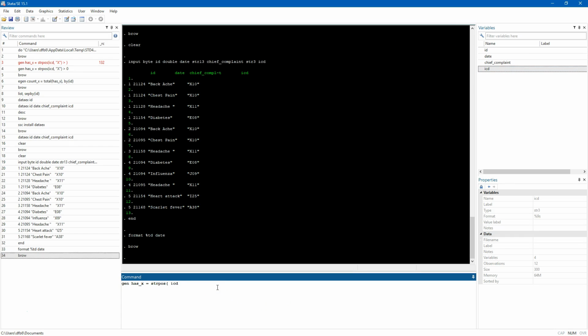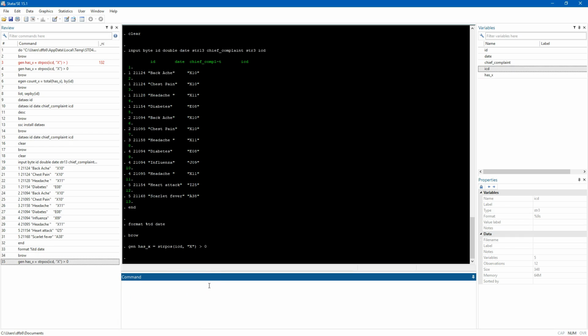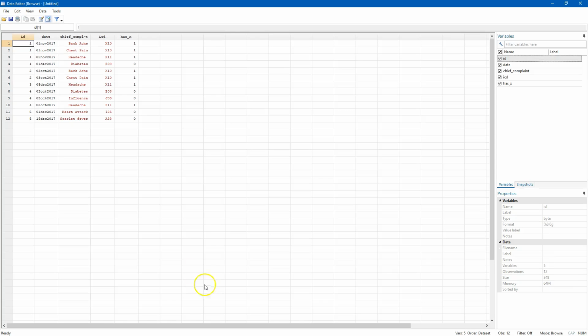Oh, let me show you a cool trick that I just barely learned, which is if I start typing a letter and now I hit tab, Stata is going to give me this drop down of all the variables that sort of fit that. And so I can actually now say, oh, I want that. And I'm going to say if it contains the letter X, so if the position is greater than 0, it'll be 0 if there's no match, it'll be 1 if X is anywhere in there, and I hit enter, and now when I hit brow, I'm going to say, oh, okay, so now